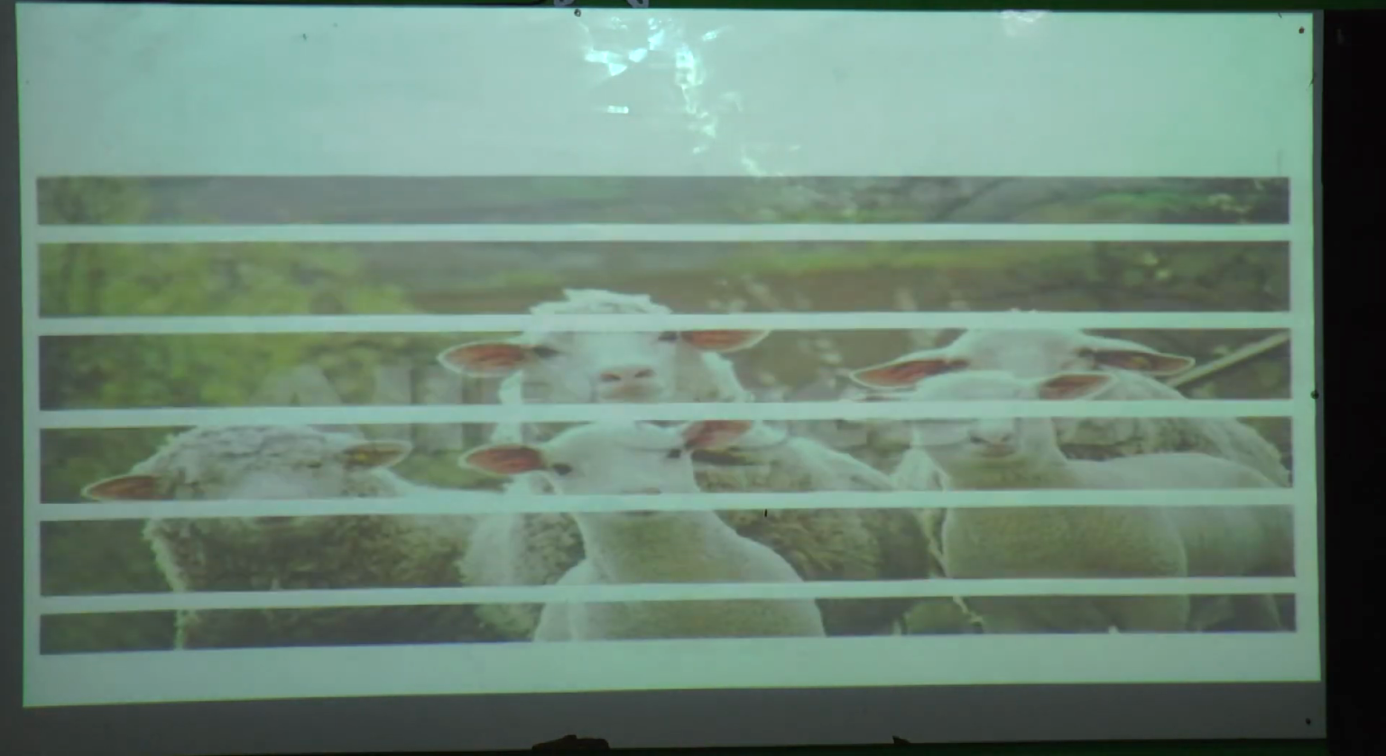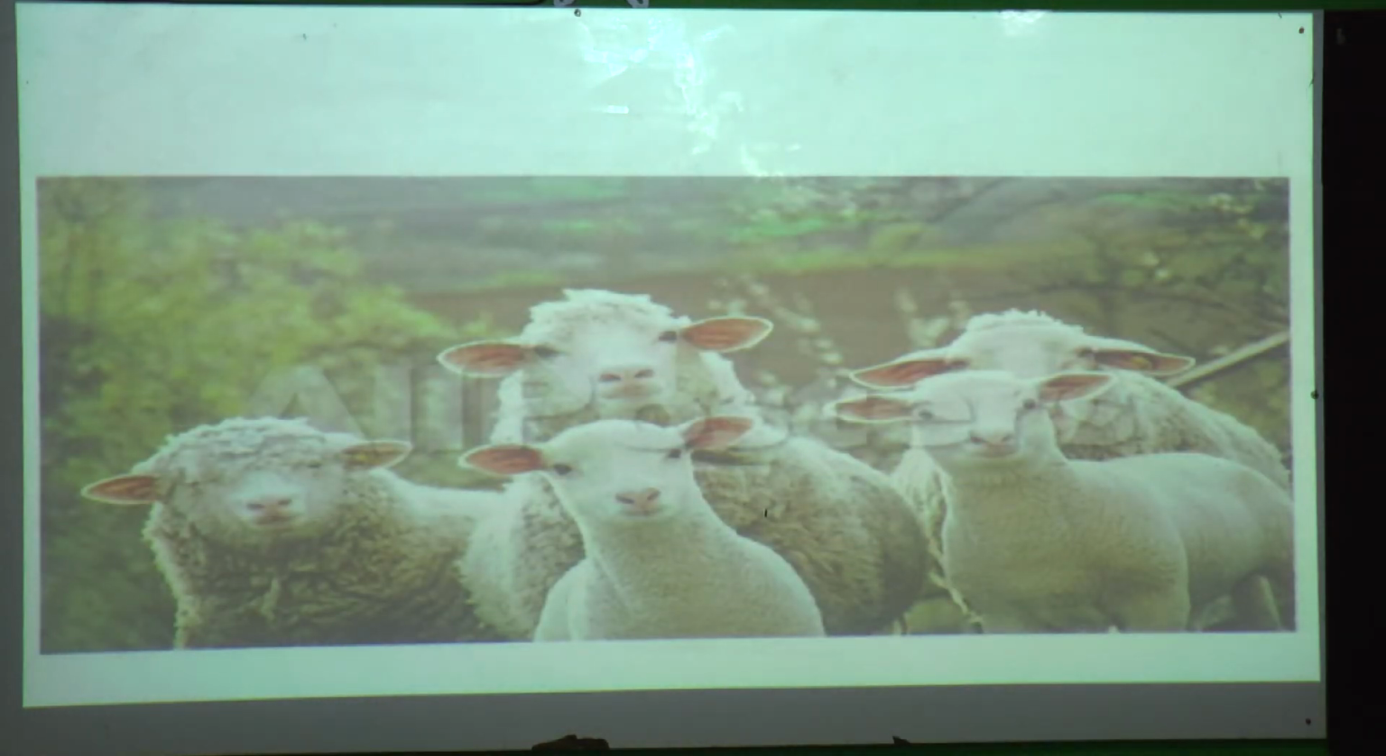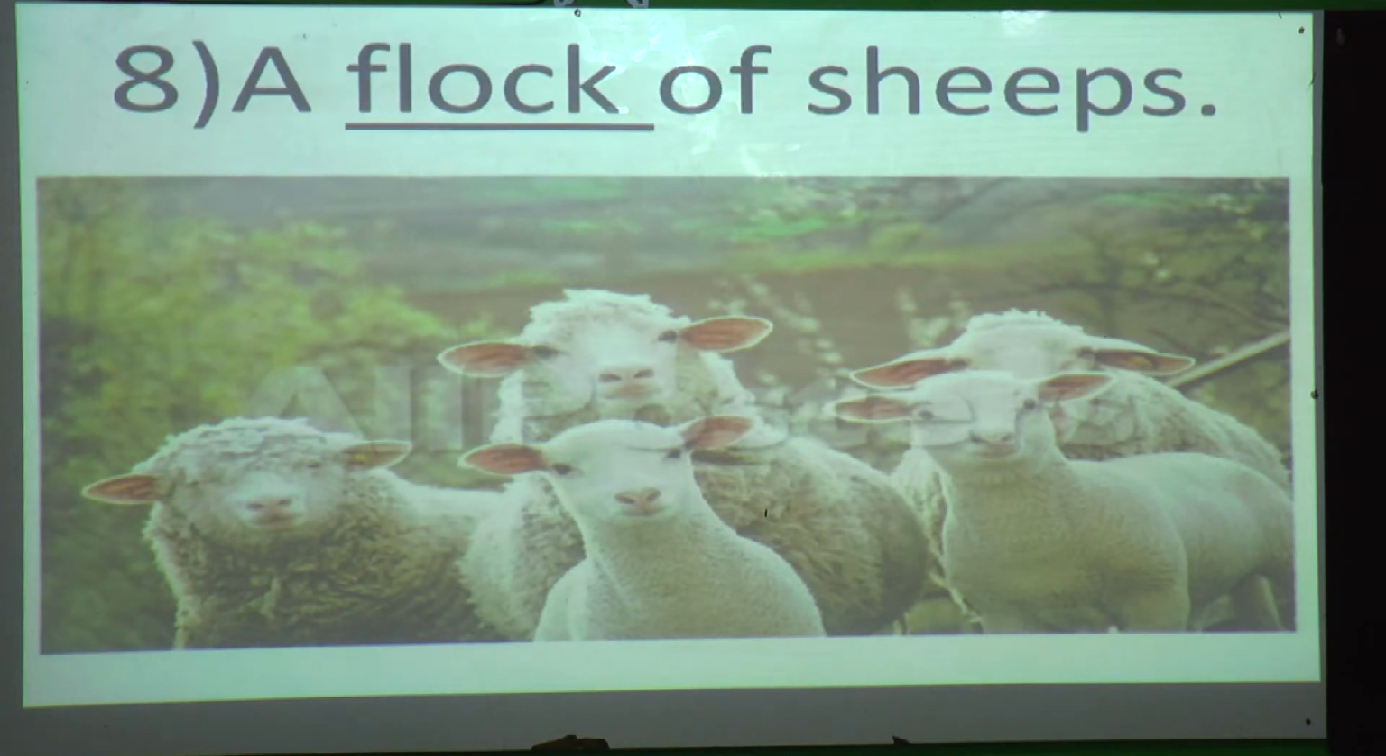Next. What is this? Yes, what are these? These are sheep. So these sheep are called a flock of sheep. There is a difference between sheep and ships. So what is the collective name given to this? Yes, F-L-O-C-K, flock. Now in the next example we can see ships.